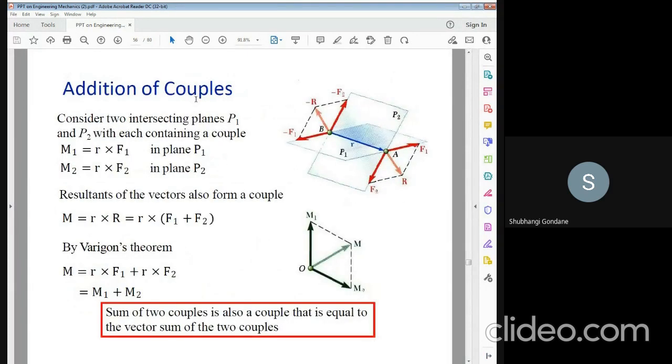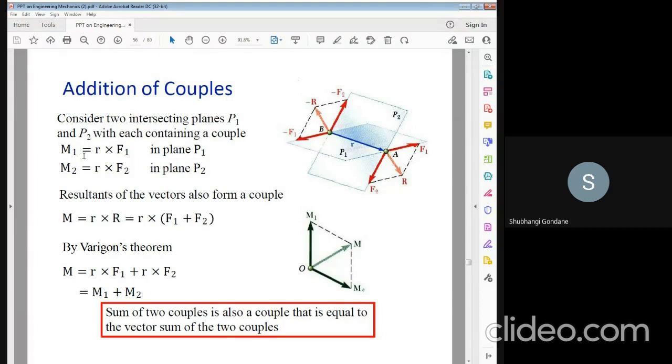Addition of the couple, how you add two couples, see this diagram. This diagram can be represented with point B and point A, and with respect to the moment of couple, you generate point O, which can be given the moment M1. In this direction, given the moment M2, and the resultant of the moment is M.